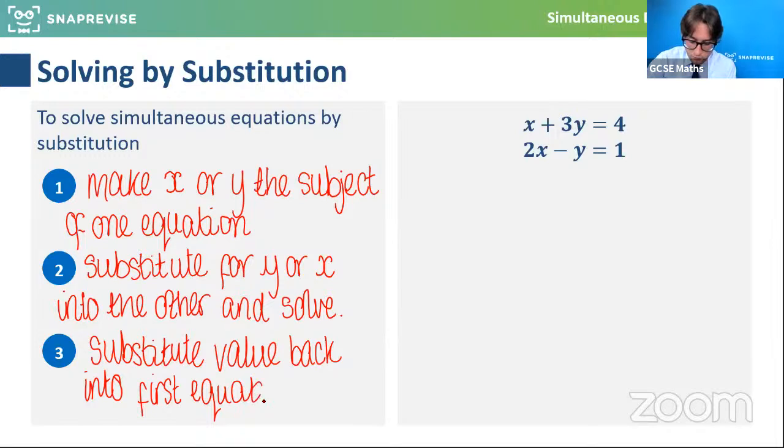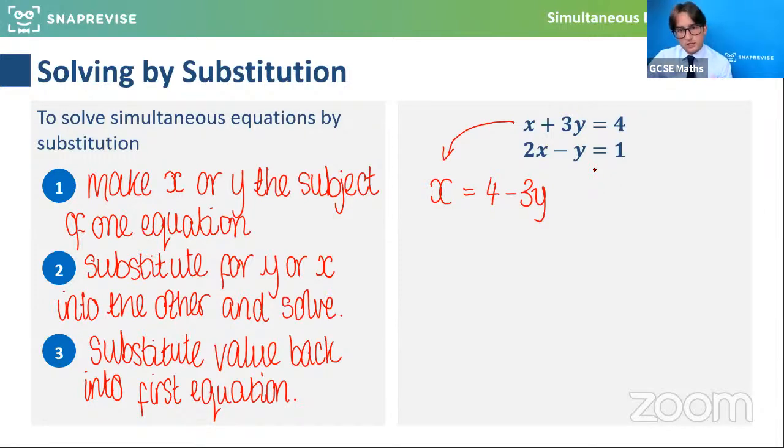So this method is called substitution, and I'm going to go through the steps as an example here. Well done if you've done that already. So for example, in this equation, I could make x the subject. I could say, if x plus 3y is equal to 4, then x must be equal to 4 minus 3y. So I've not changed it at all.